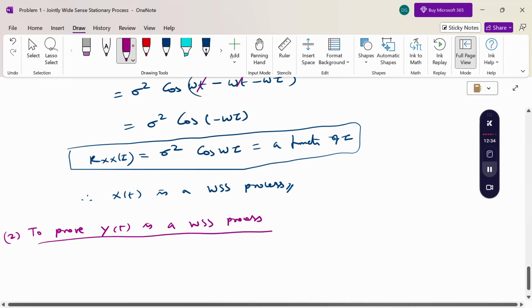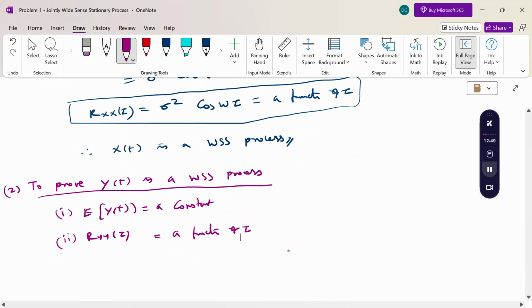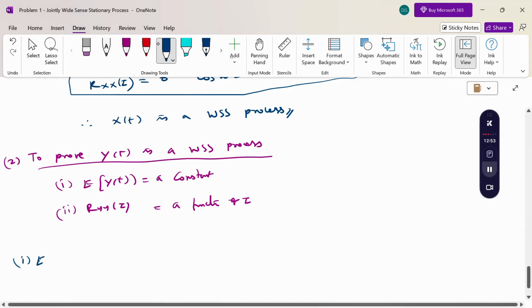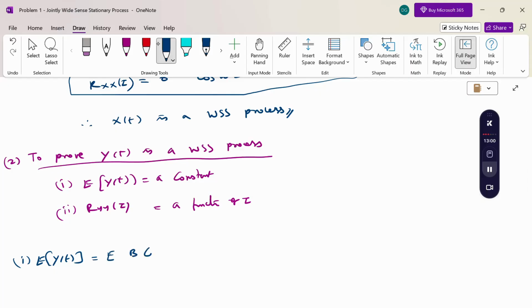If you want to prove this, the first condition is the expectation of y of t is constant, and the second condition is R_yy of tau is a function of tau. Now the first condition: expectation of y of t equals the expectation of b cos omega t minus a sin omega t.